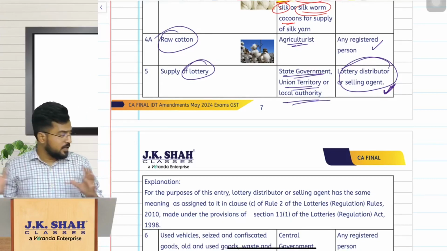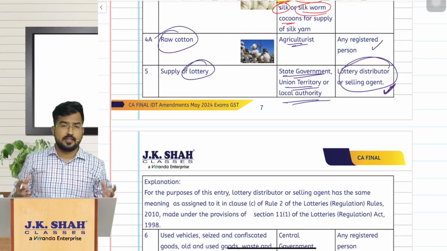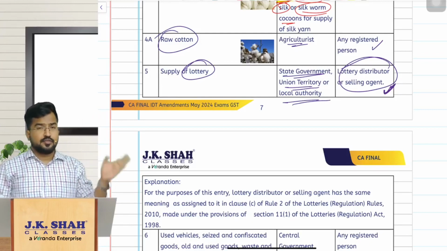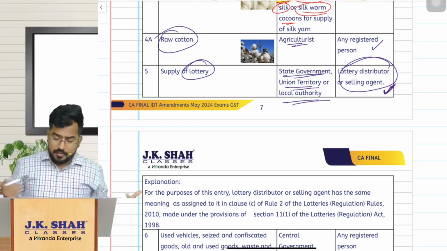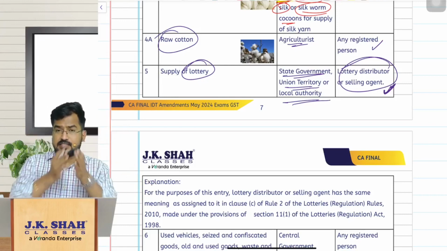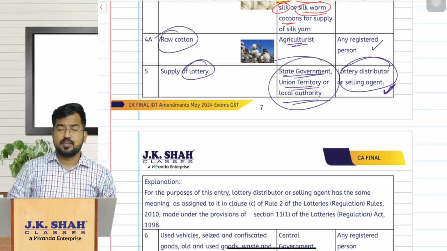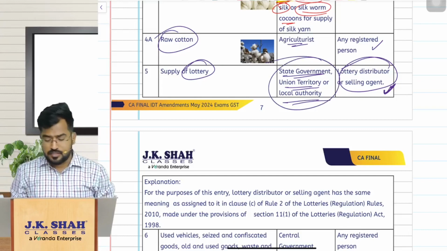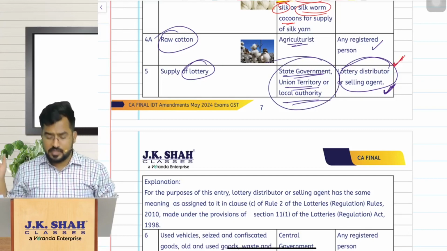So I repeat, the lottery transactions: the state government, union territories or local authorities conduct the lotteries through lottery distributors or selling agents. First they sell to the lottery distributors, and then the lottery distributors sell to the public, etc. So in such cases, the sale of lottery tickets is by whom? From government. To whom? To lottery distributor or agent. Who is liable to pay GST? The lottery distributor or selling agent.